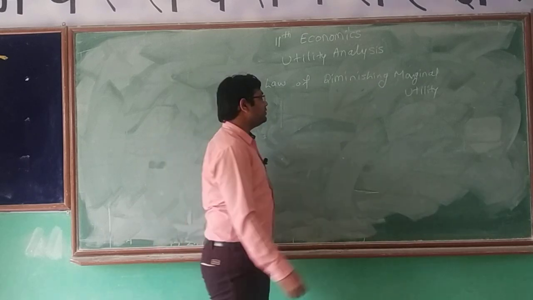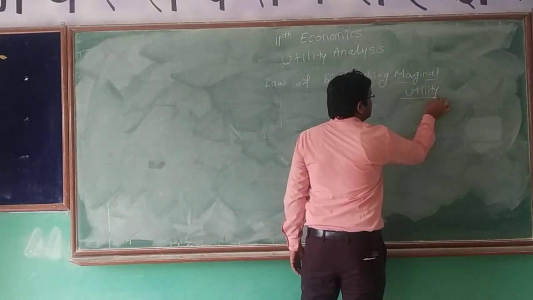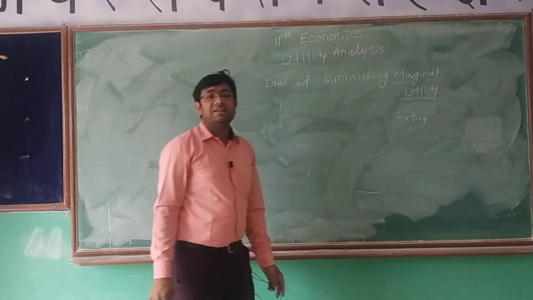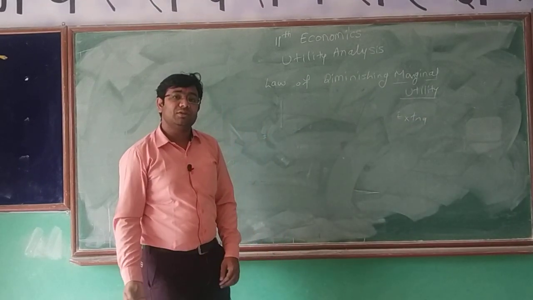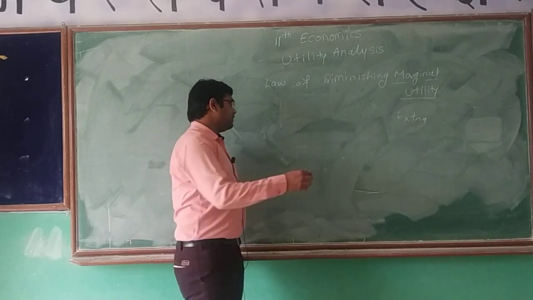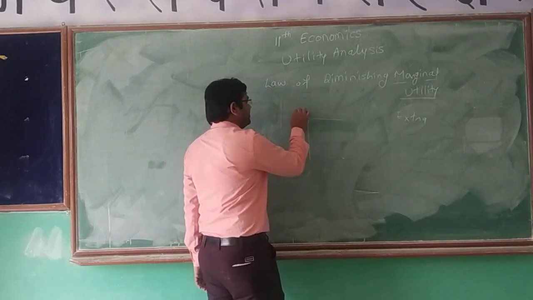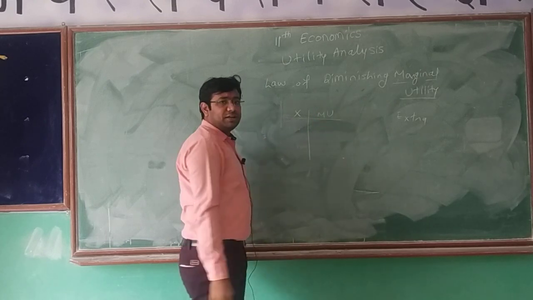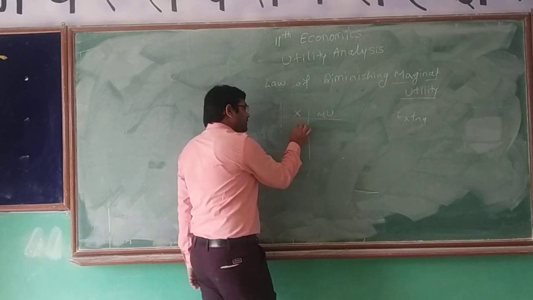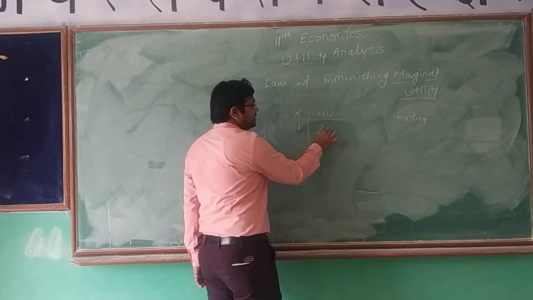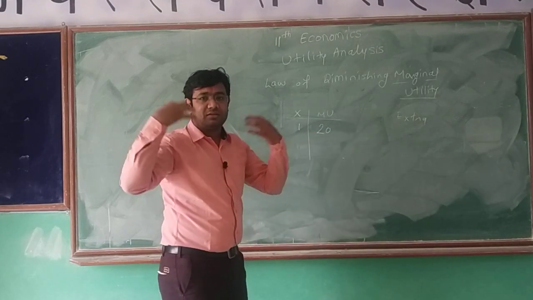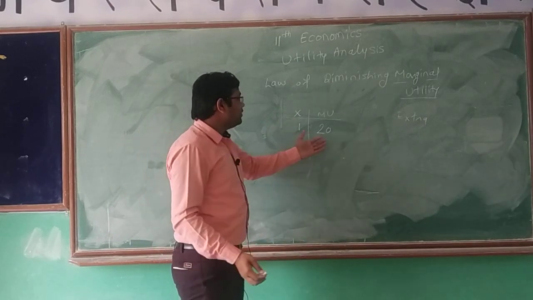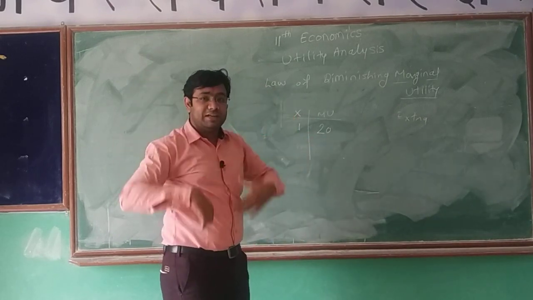Now what is marginal utility? Marginal utility is extra utility, additional utility which we derive from consumption of a commodity. For example, I am eating commodity X. How are we going to calculate the marginal utility? If I am using the first unit, I got 20 utils, I got 20 satisfaction. It is assumed, it is not practically possible, that I got marginal utility of 20 units.